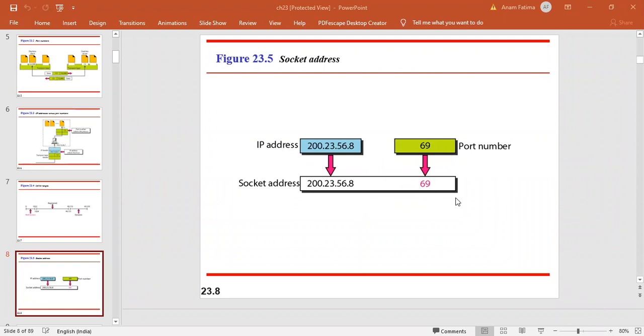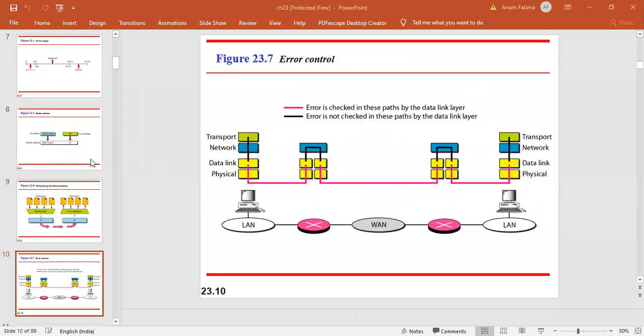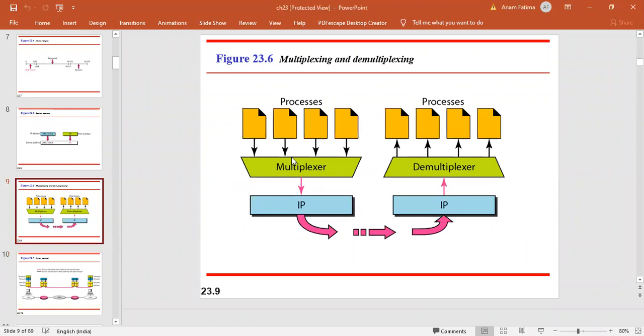So for process-to-process delivery, so that the data packet correctly reaches from the client process to the server process, we need a socket address to identify it, which is a combination of your IP address and port number. The IP address is used to identify which host the packet is meant for, and on that host there will be a number of processes running. Your port number helps us identify which particular process it is meant for. So your transport layer is responsible for process-to-process delivery. That is, once your data packet reaches the destination with the help of its IP address, at the destination you check which process it is meant for.